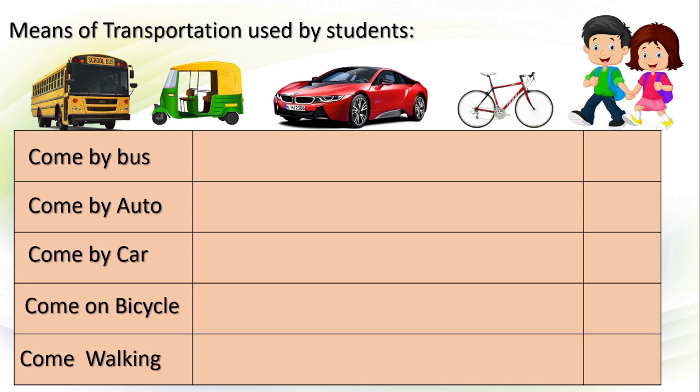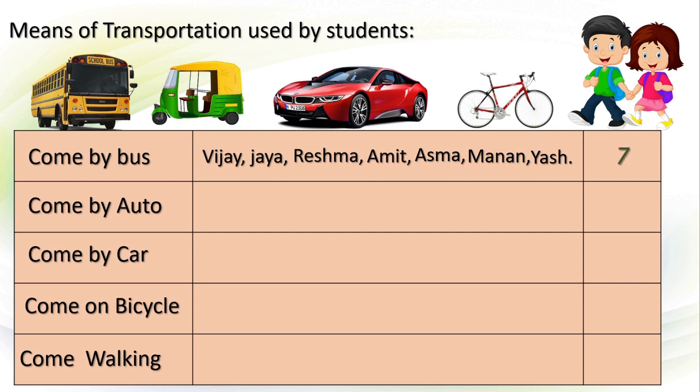Then we will write their names in specific columns. Children who come by bus are Vijay, Jaya, Reshma, Amit, Asma, Manan and Yash. These 7 children come to school by school bus.